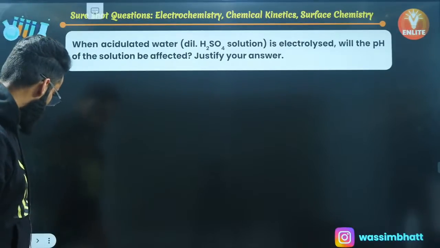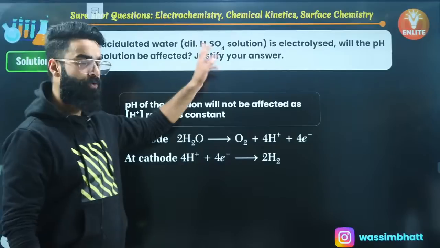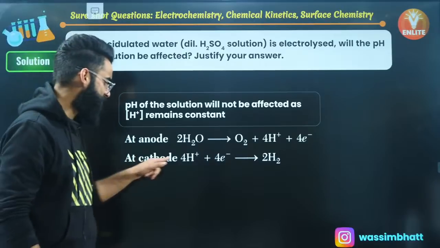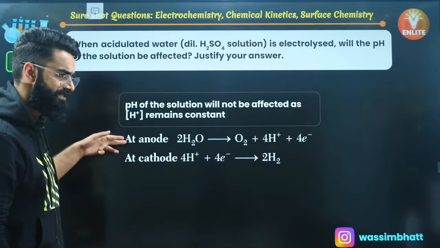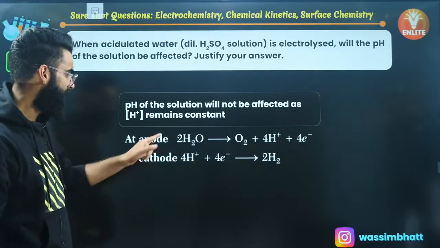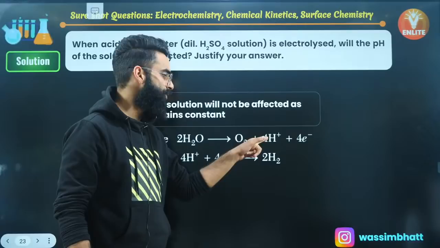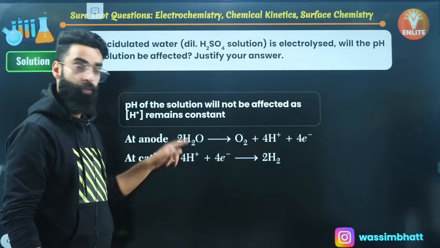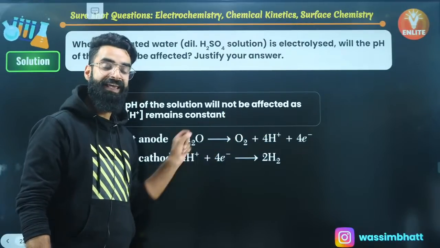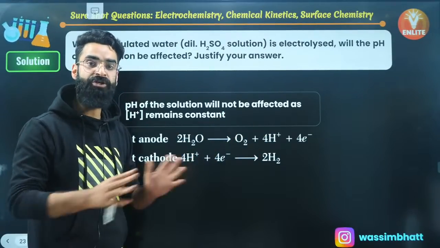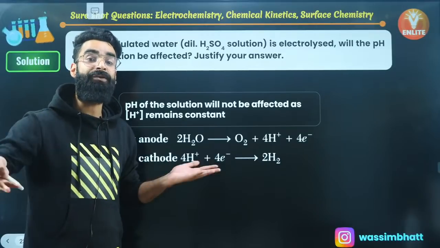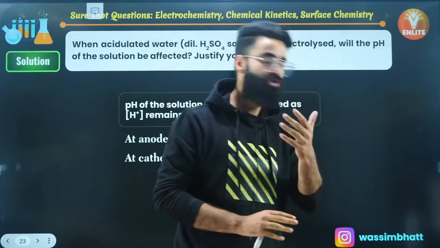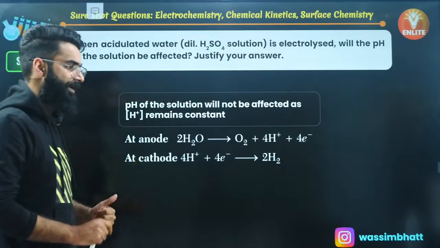Why is that? Because when the dilute H2SO4 undergoes electrolysis, this is the reaction which takes place at anode. This is the reaction which takes place at cathode, right? These are the two reactions which are going to happen. See, at anode 4 moles of H+ are liberated and at cathode 4 moles of H+ are consumed. So whatever H+ is liberated, the same amount of H+ is consumed. So eventually there is no net increase in the H+. If there is no net increase in the H+, there'll be no change in the pH. So pH remains unaffected, right?